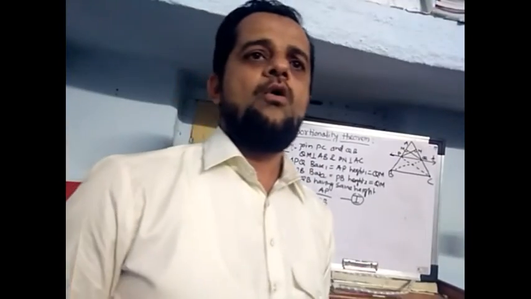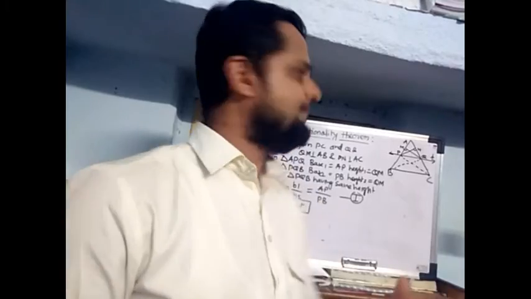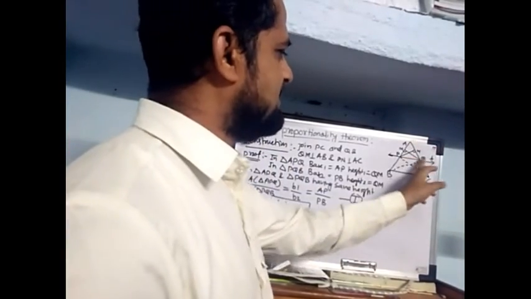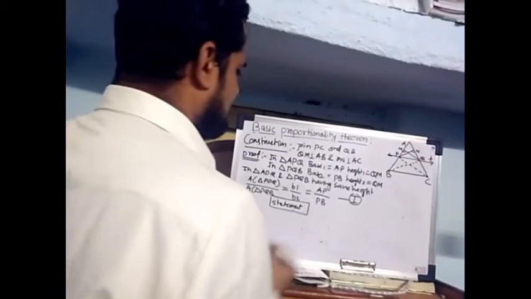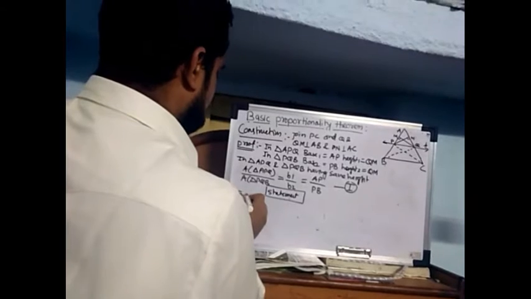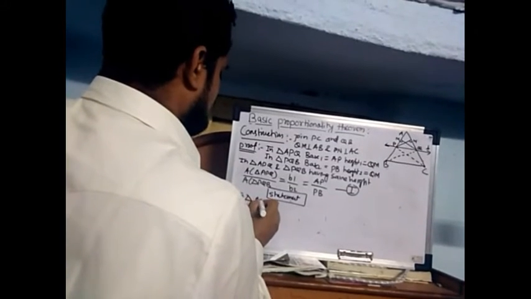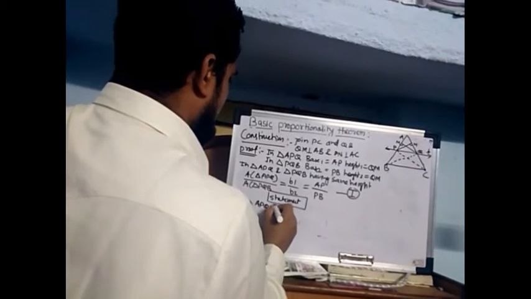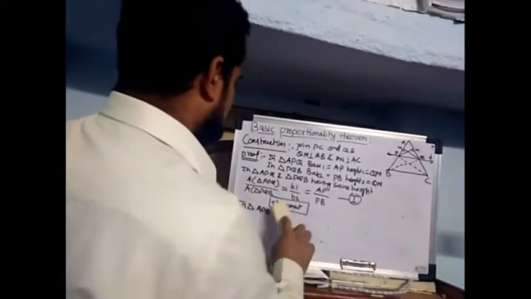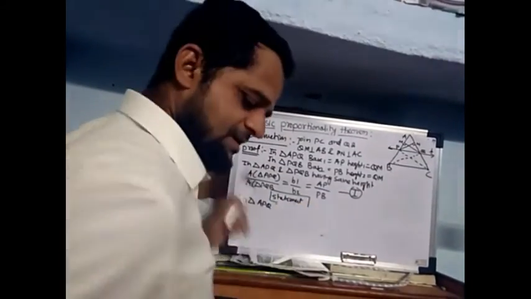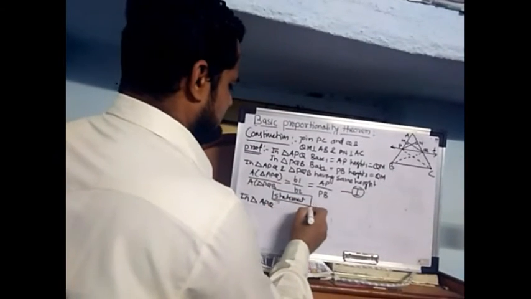Okay. Now we consider another pair of triangles, APQ and PQC. So write down, in triangle APQ, what is the base and what is the height?